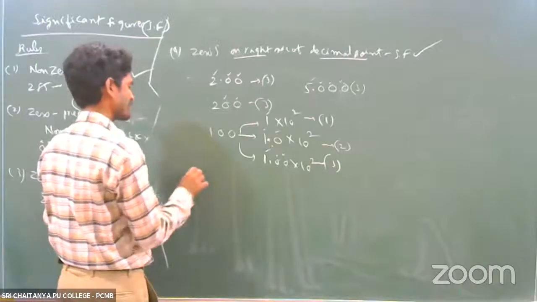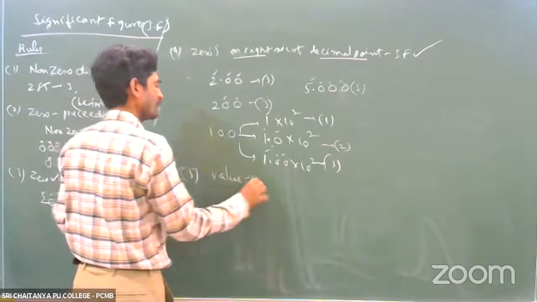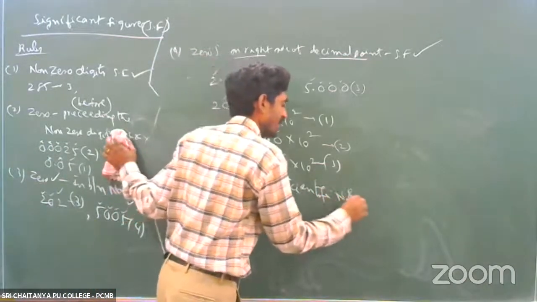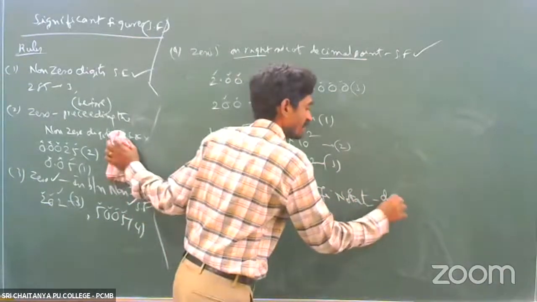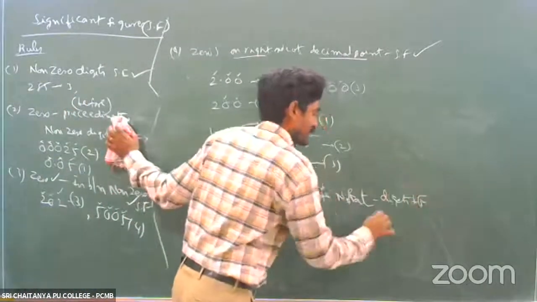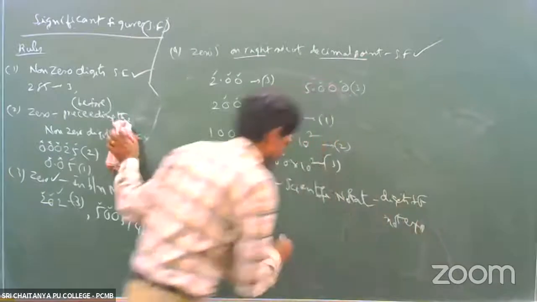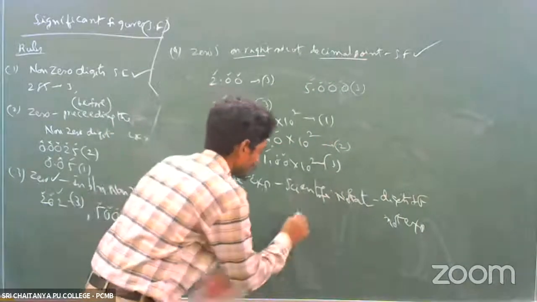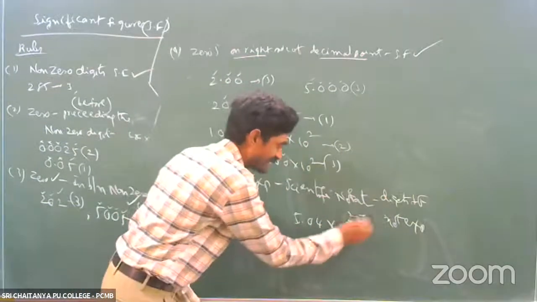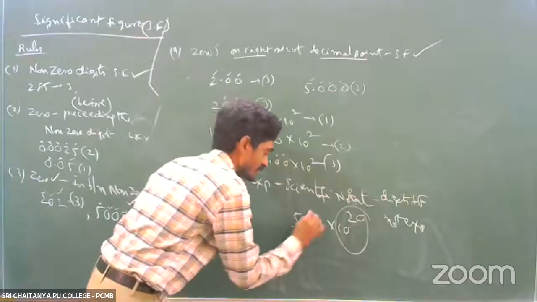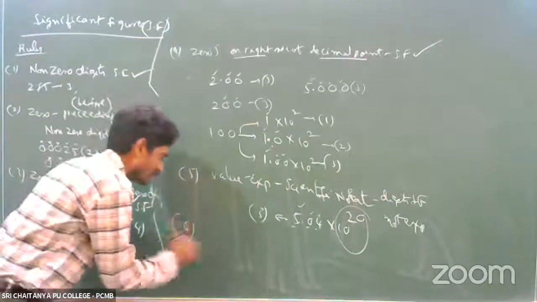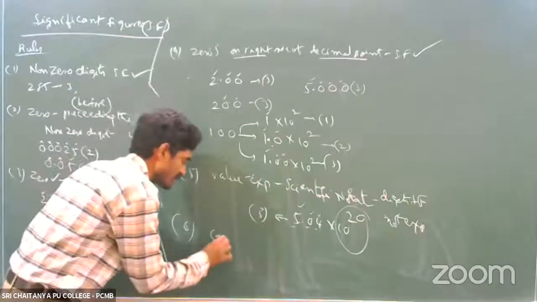Next, if the particular value is expressed in scientific notation, the digits are significant, not exponents. Digits are significant, not exponents. Okay. For example, you can express that as 5.04 times 10 power 20. The 20 is the exponent, you don't worry about that. These digits are significant. And how many significants are there? 3.